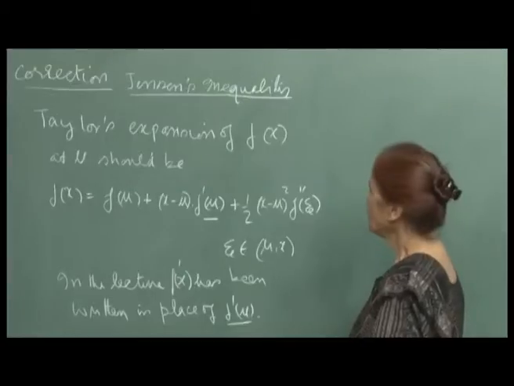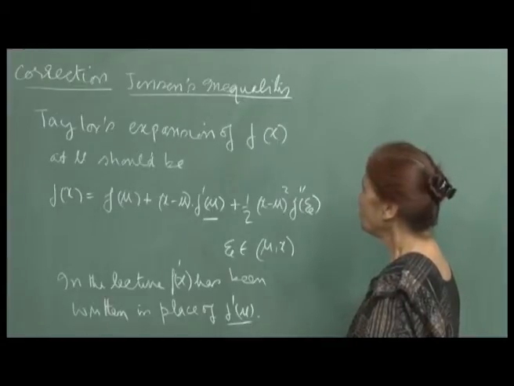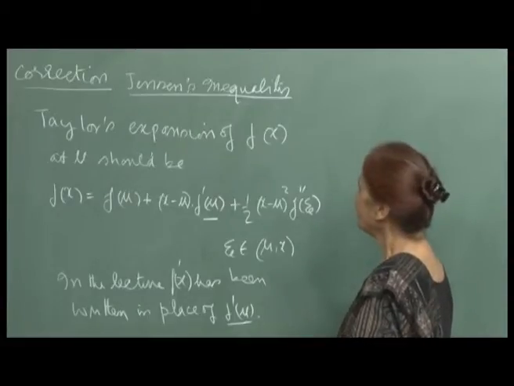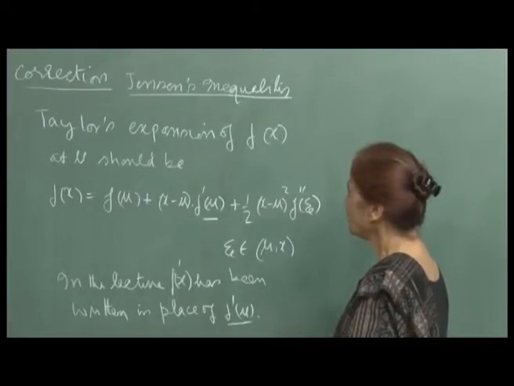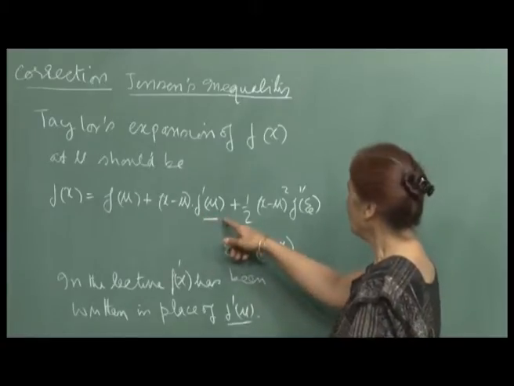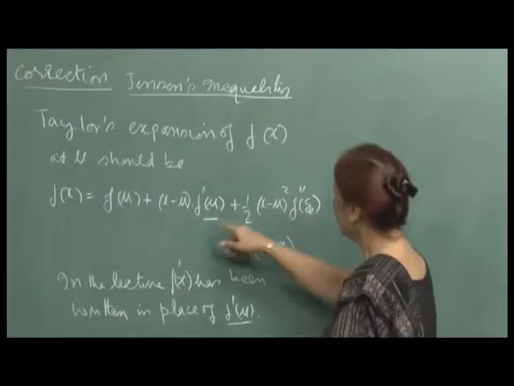I just wanted to point out this correction in the Jensen's inequality proof. I was giving you an alternate proof, and there I had to expand the function f(x) by Taylor's expansion at the point mu, and the correct expansion is that f(x) is equal to f(mu) plus (x minus mu) f prime(mu) plus half (x minus mu) whole square f double prime(psi).